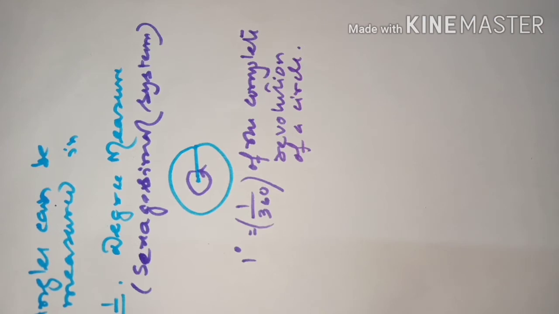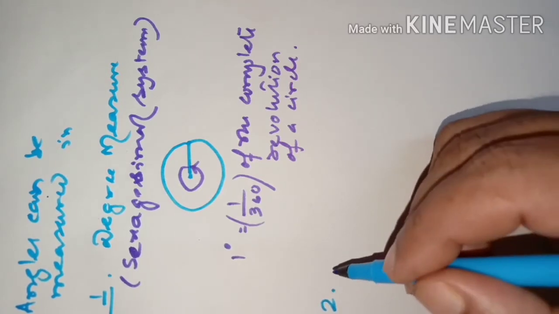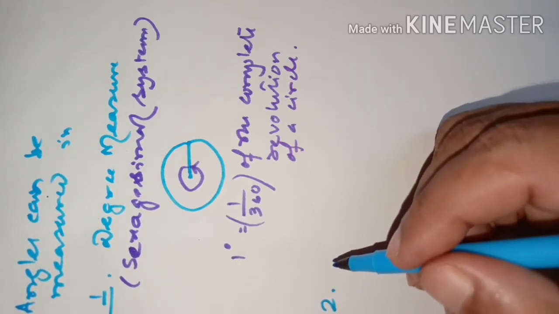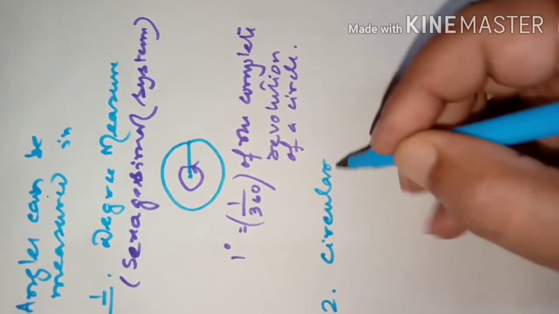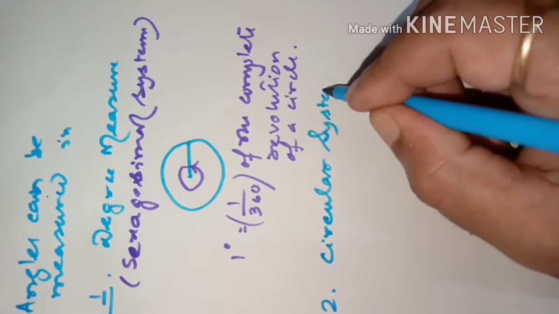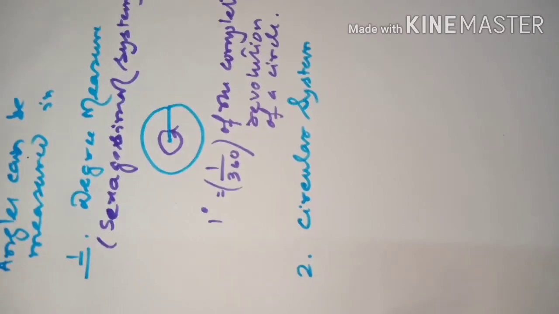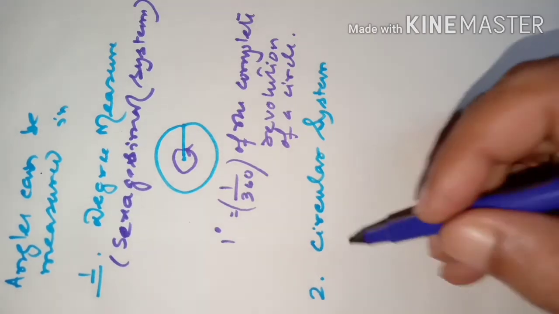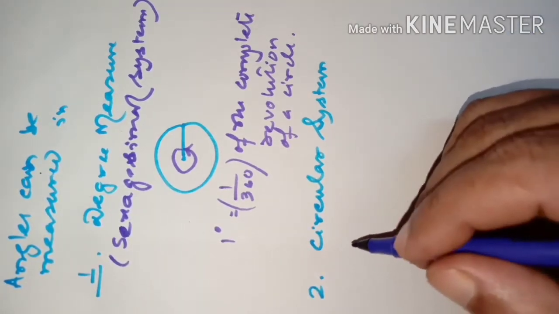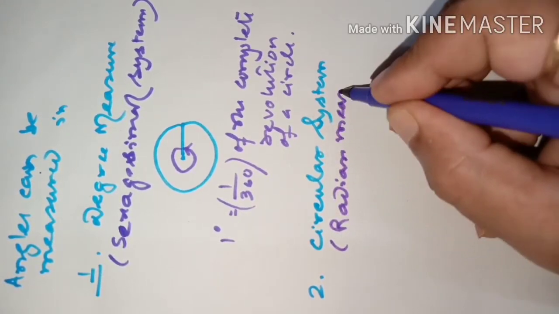So that is the sexagesimal system. Another system we have learnt today is called the radian system. The radian system is also called circular measure. It is a circular system in which we involve the radius also. That's why the name is radian. After the angle measurement we write radian, because the radius is involved here. So this is also known as radian measure.